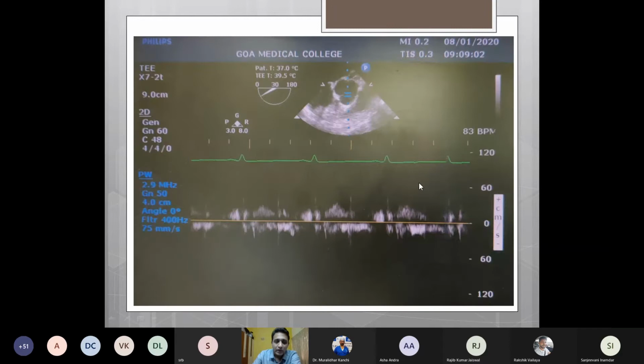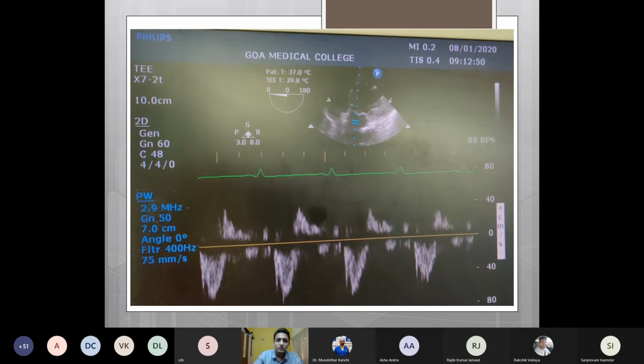So now, if we want to interrogate the flow through the aortic valve, if we select the mid-esophageal short axis view, which is the view used for the anatomy of the valve, we will get a very poor flow through the aortic valve, or will not be able to get a better Doppler calculation. So for flow through the aortic valve, we need to use the deep transgastric view and align the Doppler beam exactly through the aortic valve so that we can appreciate a proper flow through the aortic valve.